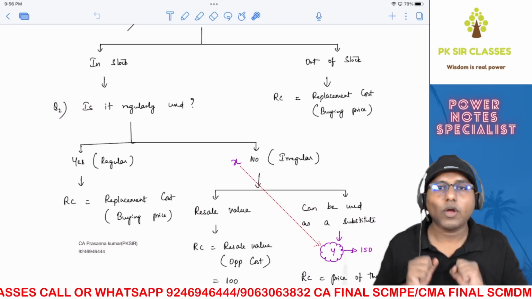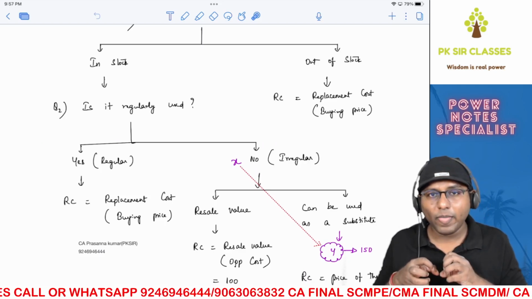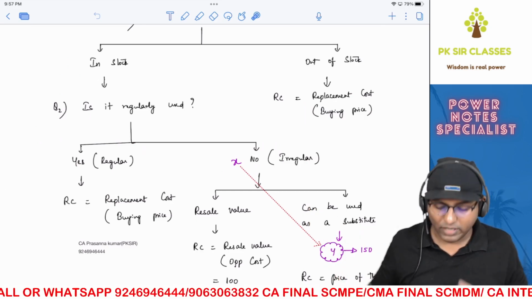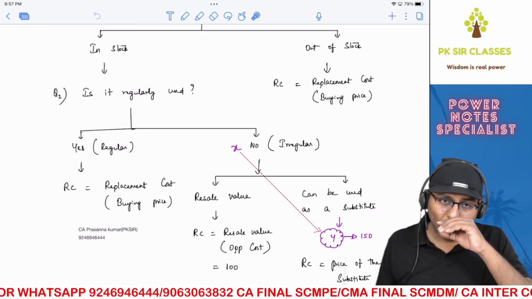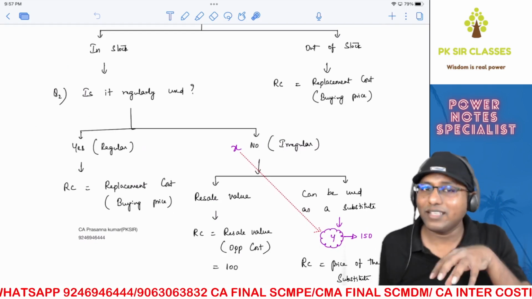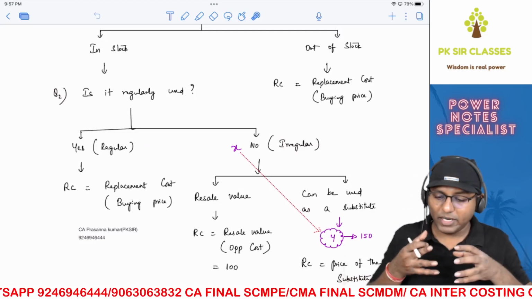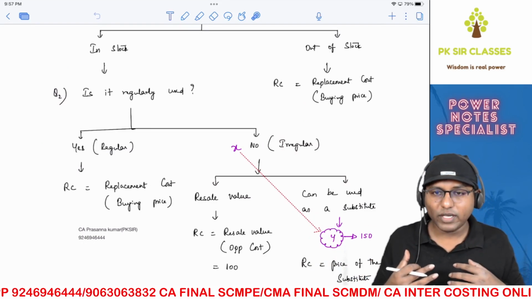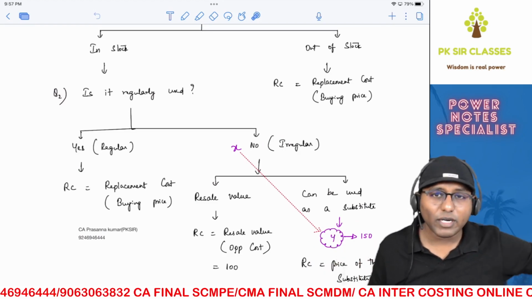So when you're trying to use any stock in the middle for a temporary requirement, are you able to understand? What is the cost of using it? Replacement cost only, because you're immediately replacing it with newly bought raw materials, correct? Therefore, if your raw material is regularly used and it is there in stock, it's a busy raw material, then the relevant cost of using it is replacement cost. Why? Because when you use such raw material, immediately it has to be replaced. So you will buy and you will replace. So what is the cost of using it? I've bought and I've replaced. So the buying price is nothing but replacement cost.